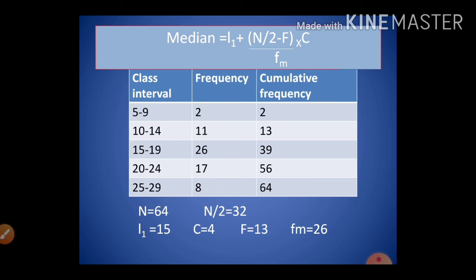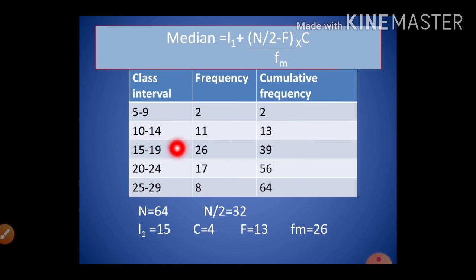Here, how will you estimate or guess the median? Median is calculated in this continuous series by dividing n by 2. Here n is 64, so 64 divided by 2 you will get 32. So the 32 lies in this class 15 to 19, because the number which is just above 32 is 39.